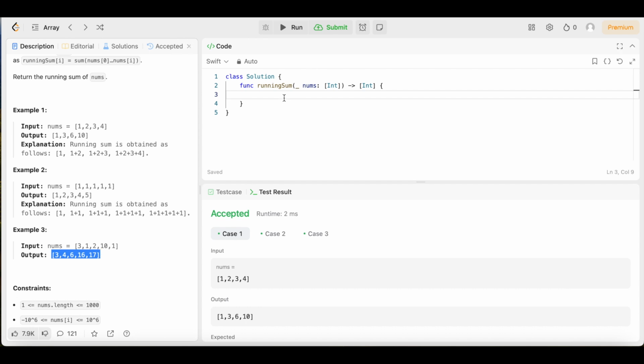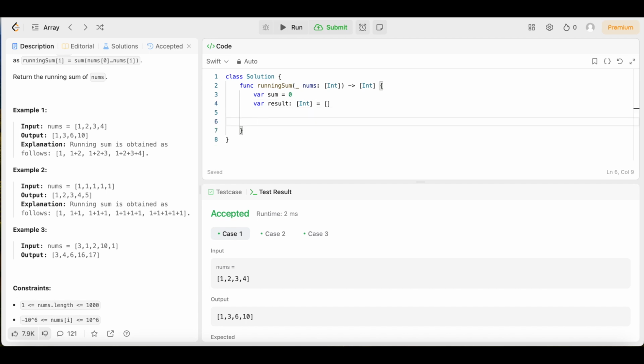So now that we understand the question, let's get into the code. The code's not that difficult at all, y'all. So get excited about that. The first thing we're going to do is declare a variable called sum. We're going to set that equal to 0 because that's what we're starting with. Then we're going to declare another variable called result. Now, we're going to cast result as an array of integers, so it's going to be result colon integers. Then we initialize it with the equal sign and put a blank array.